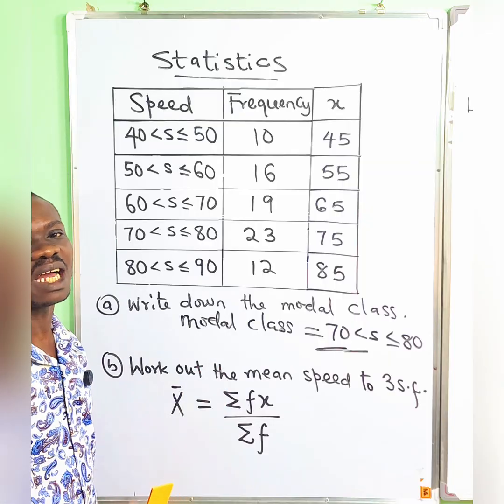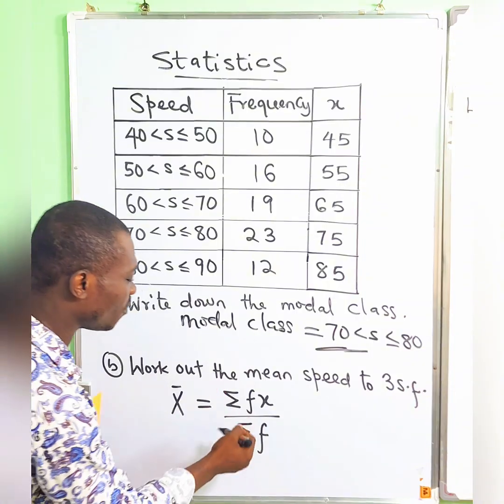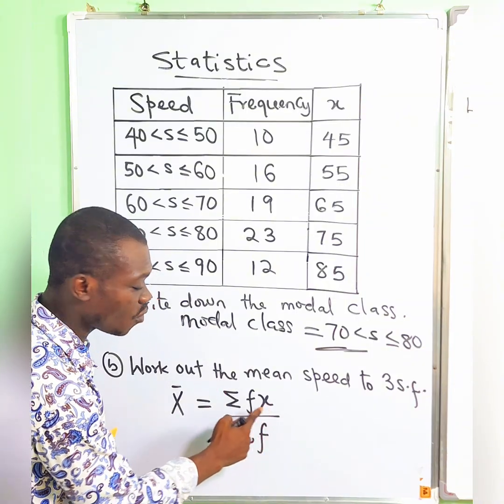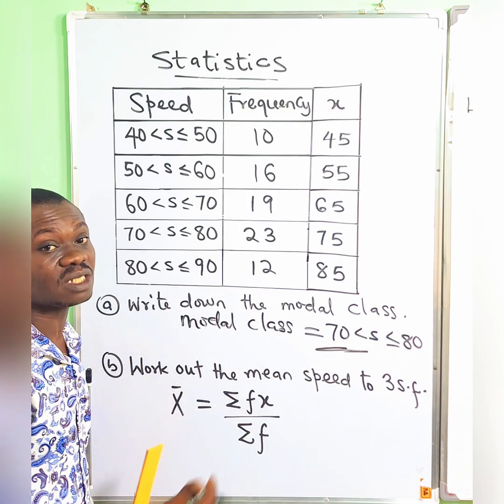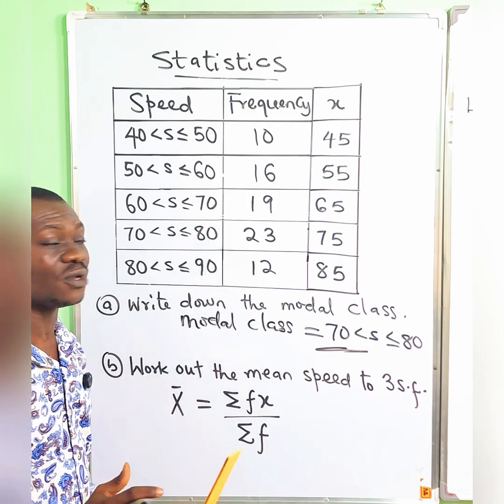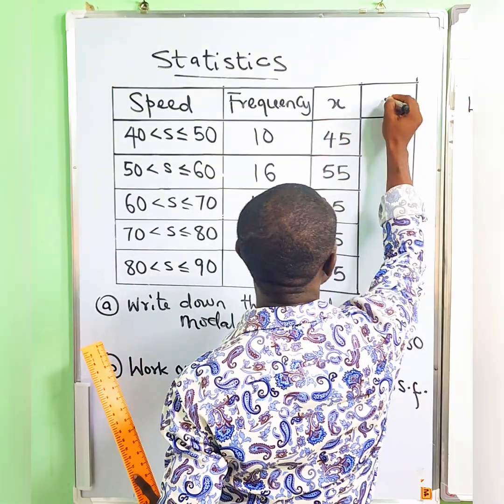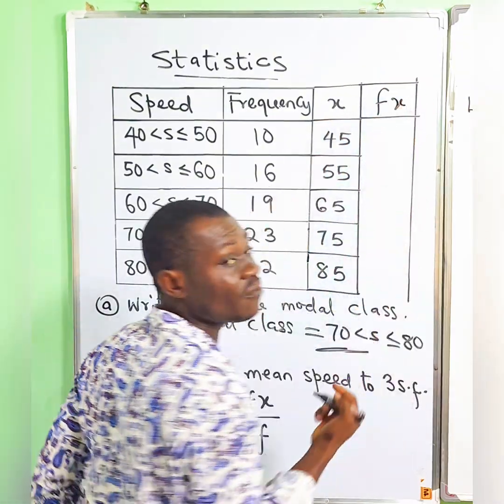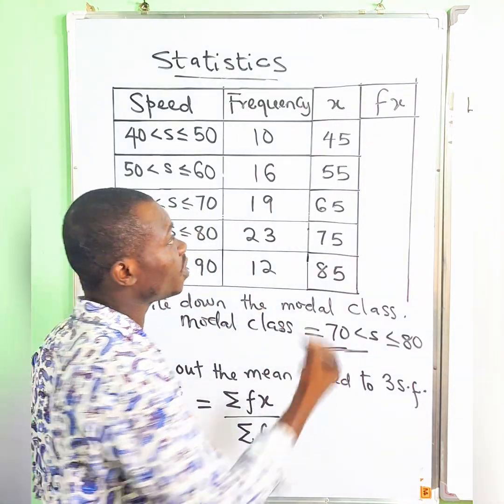And you still need another column just to make your work easy. And what is that column? That will be the column of fx, where your frequency will multiply your x. You are the one generating this other column. So why are you doing so? To make your work very easy for you. So I'm going to add that other column now. Okay, so this will be my fx. And what is fx? The product of your frequency and your midpoint.